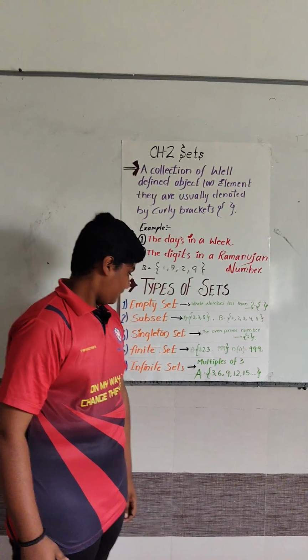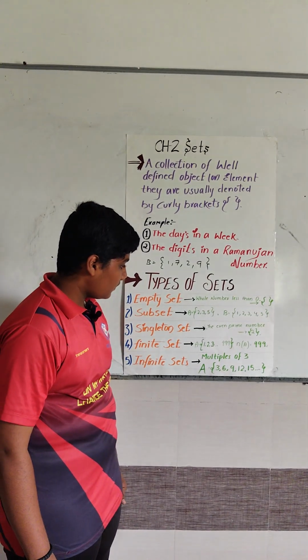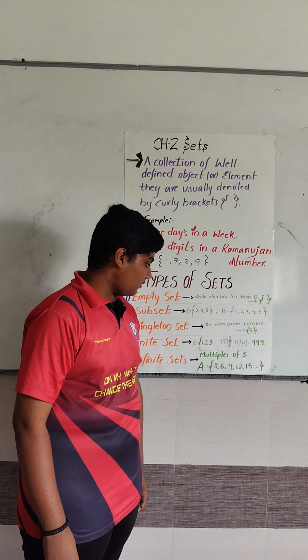Infinite set: a set with infinitely many elements. Example: multiples of 3. Set A equals {3, 6, 9, 12, 15, ...}.